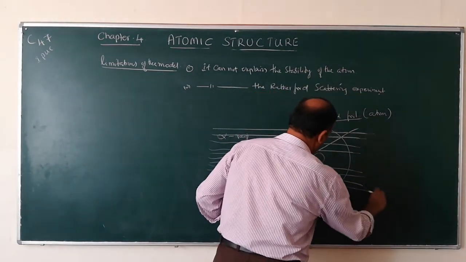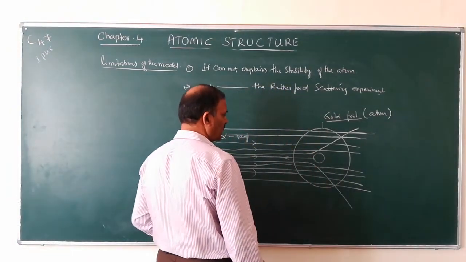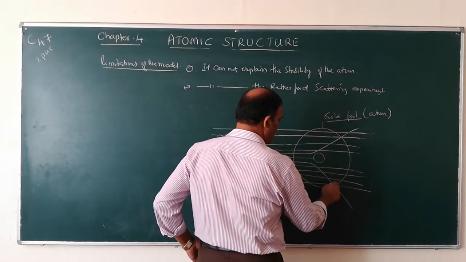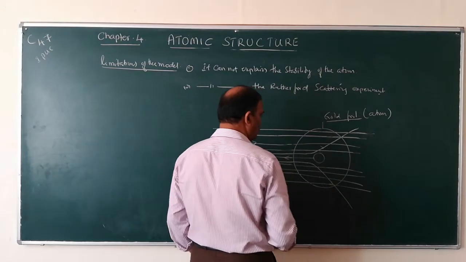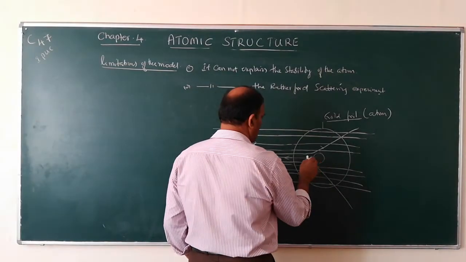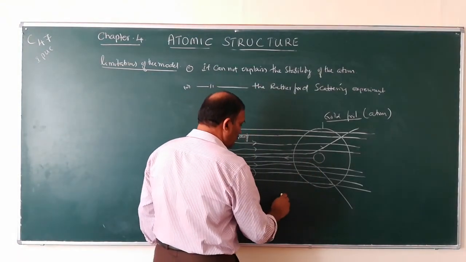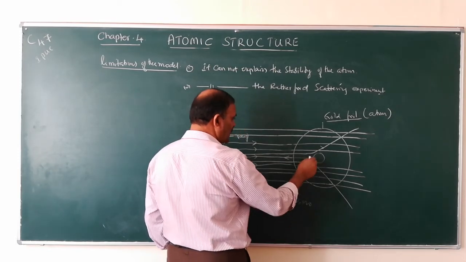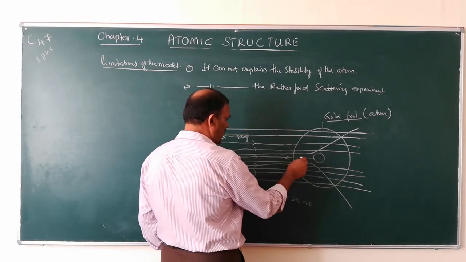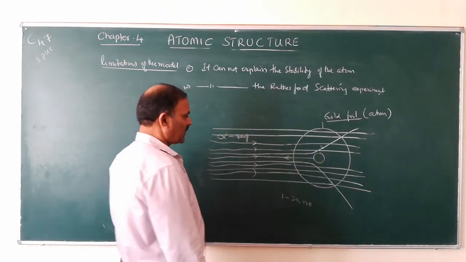Majority of the rays go without any deflection, and some rays bend like this, going with deflection, and 1 in 2000 rays reflects back.